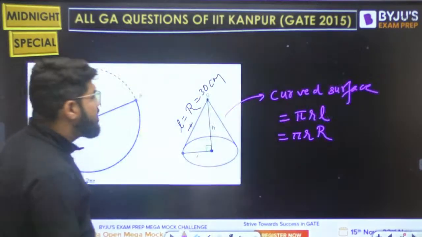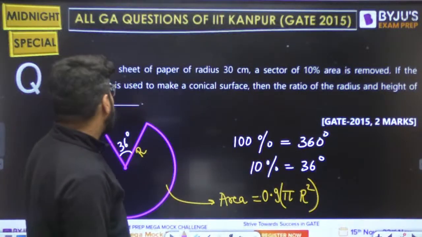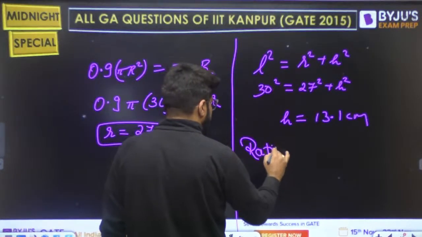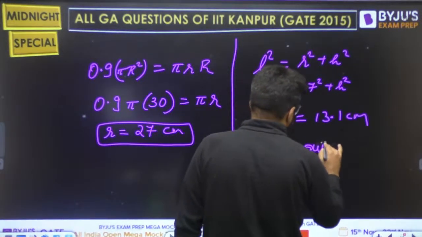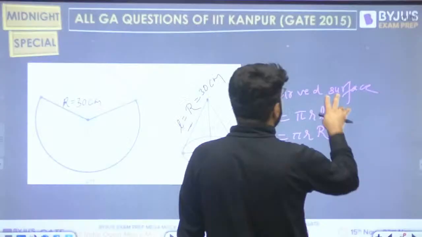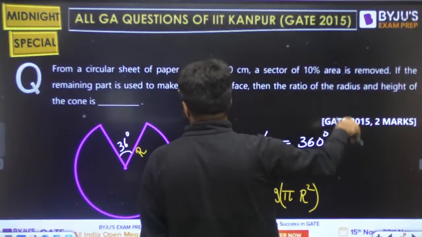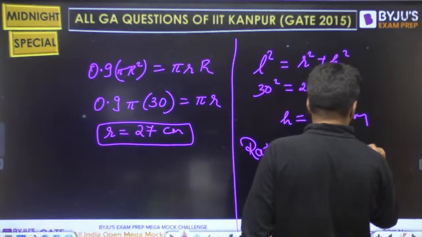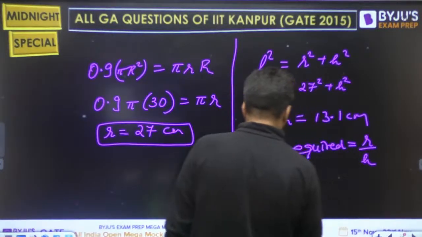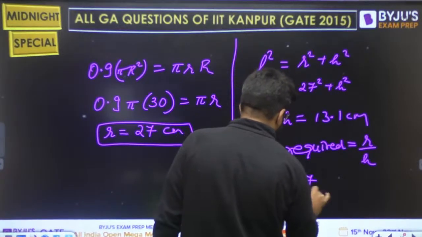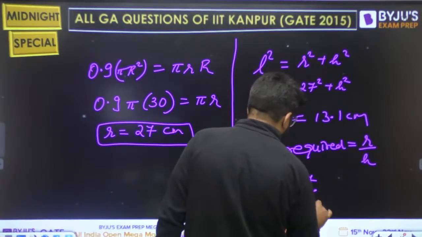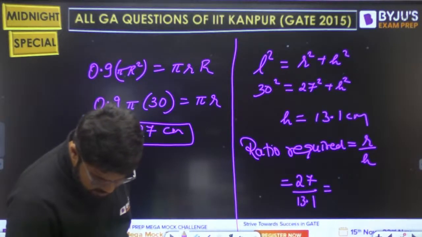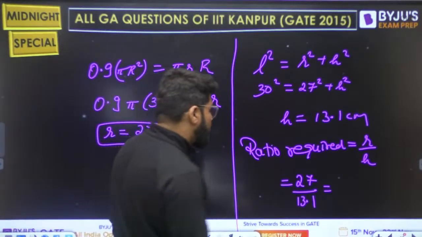Just to check the calculation, what is the ratio of the radius and height of the cone? Radius of the cone is r, height of the cone is h. So that is 27 divided by 13.1 nearly, and the answer is approximately 2.06.